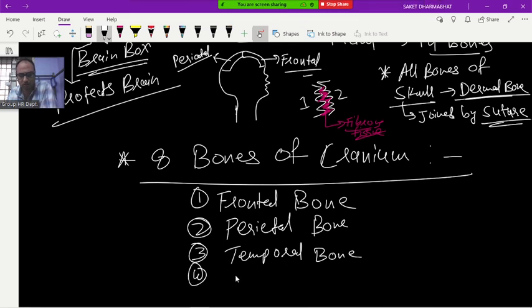Then occipital. Here, this bone, on the backside. Okay, on the backside which bone is there? This is what? Occipital. Occipital bone.